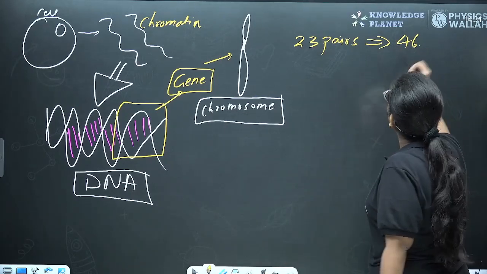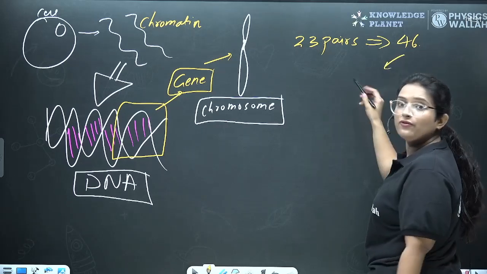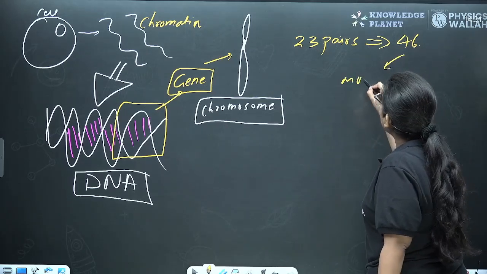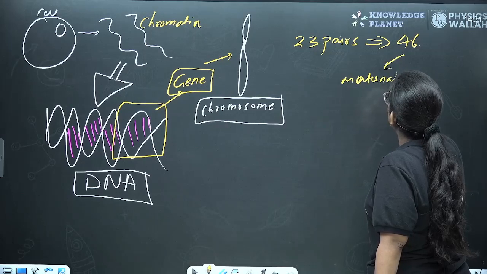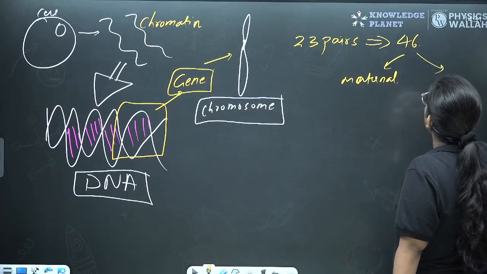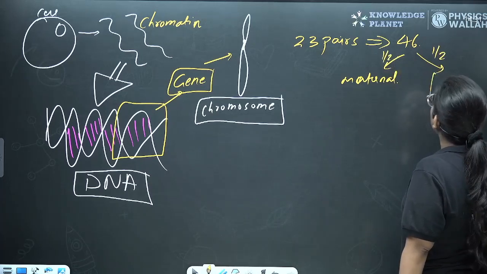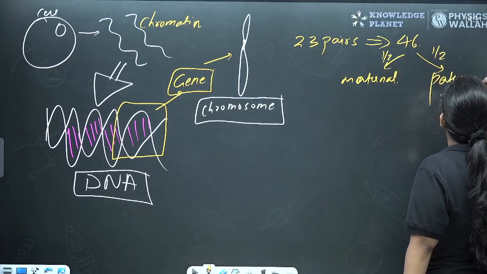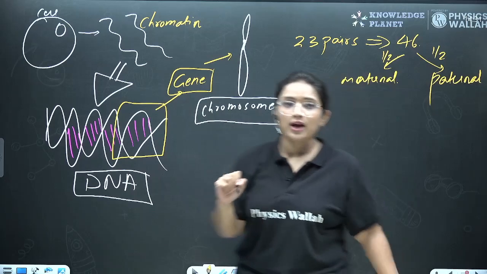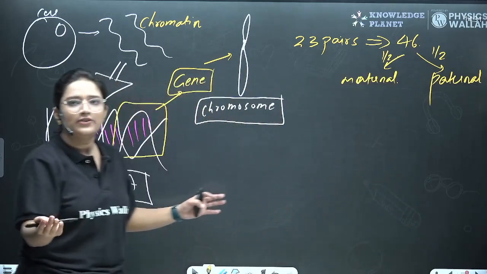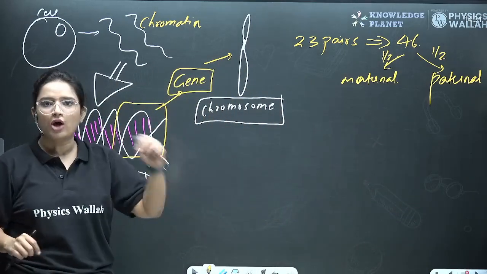So half of it comes from mama, okay? That means the maternal side, from the female, and the other half of it comes from the father, that means the paternal side, okay? So that's why the DNA was copied, right? So that half of it would be transferred to the offspring.